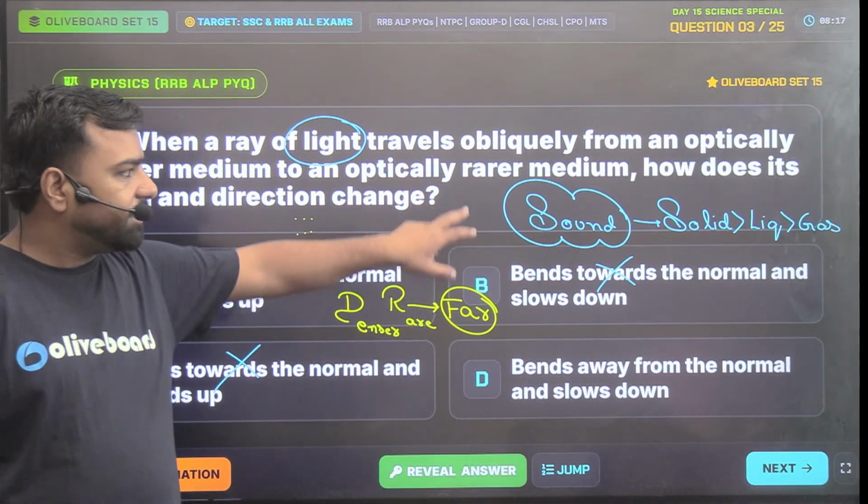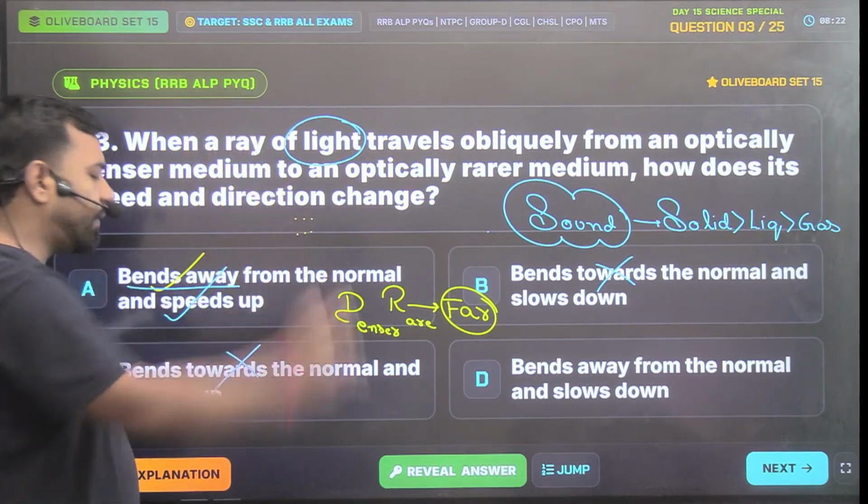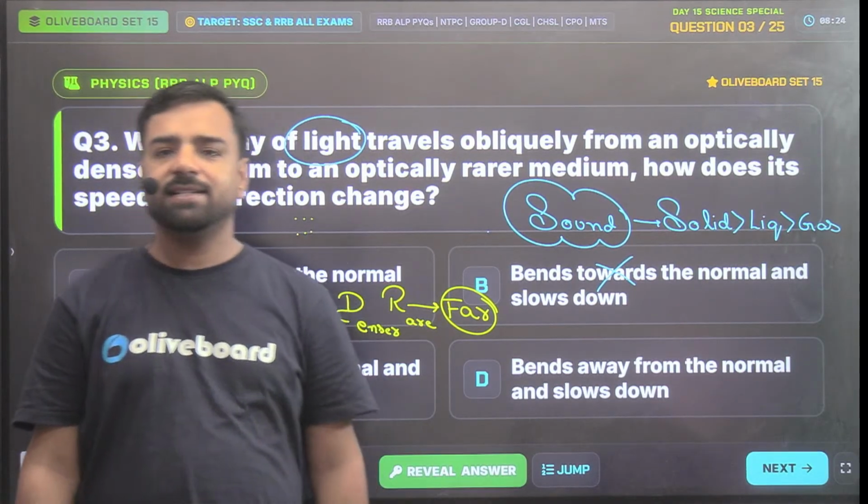So, again, I'll repeat. It's not about sound, it's about light. So, it will travel faster in the case of rare medium. I guess it is clear.